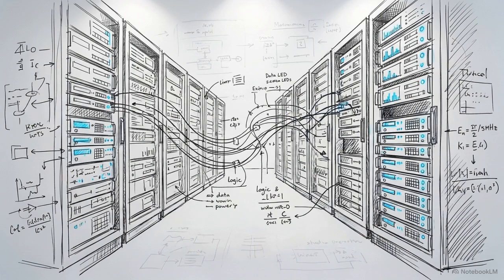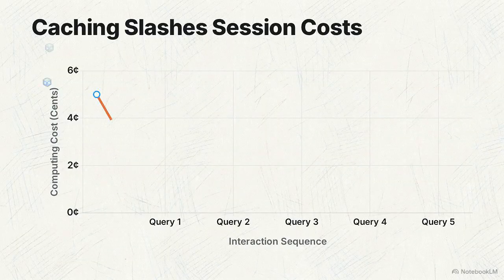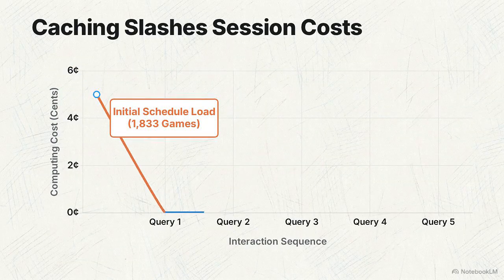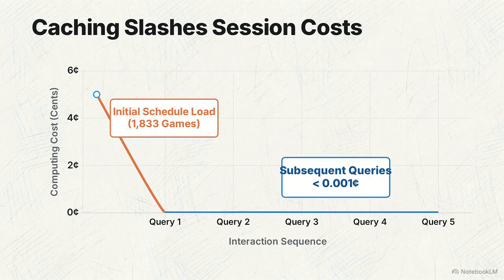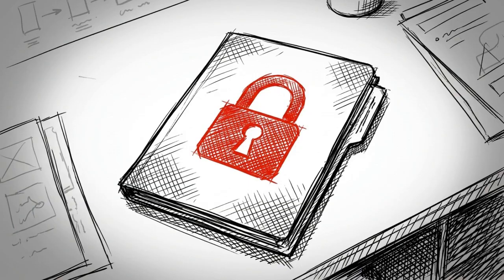Avoiding those redundant data loads is what makes this economically viable at scale. You only pay for the heavy initial schedule upload once per session, dropping the cost of subsequent queries to a fraction of a cent. The model itself operates under strict instructions.